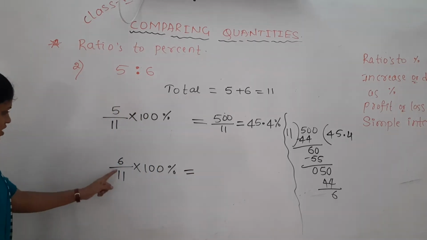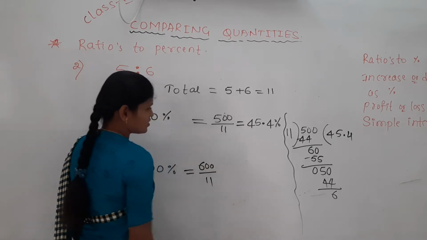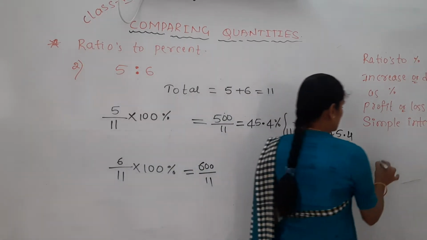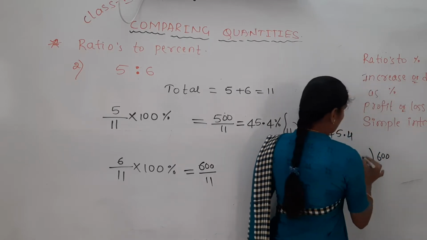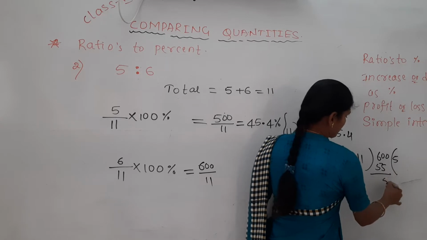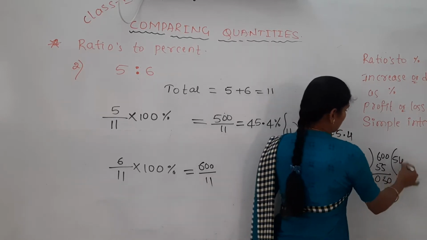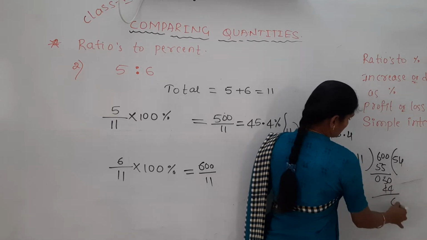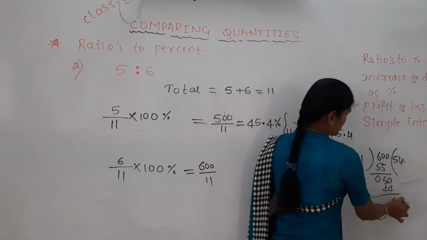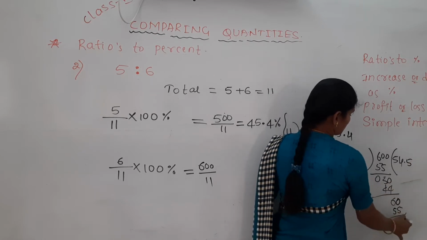Here it is 6 into 100, 600 divided by 11. Same way, divide 600 by 11. 11 fives are 55. How much remaining? 5 remaining, it becomes 50. Then 11 fours are 44, remaining 6, not divisible, decimal point, 60, again 11 fives are 55, and it continues like this.